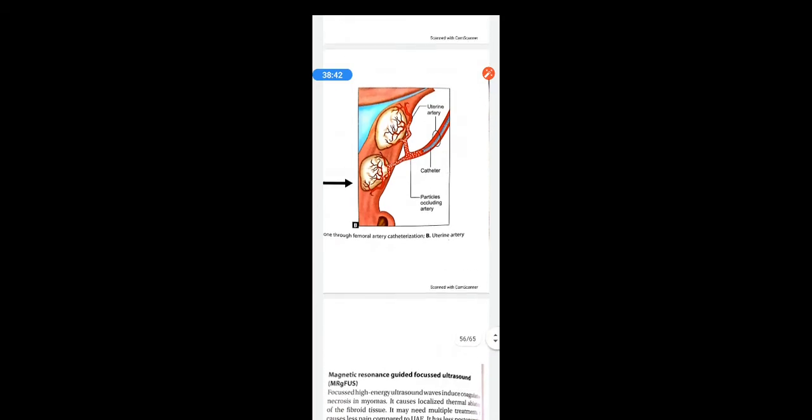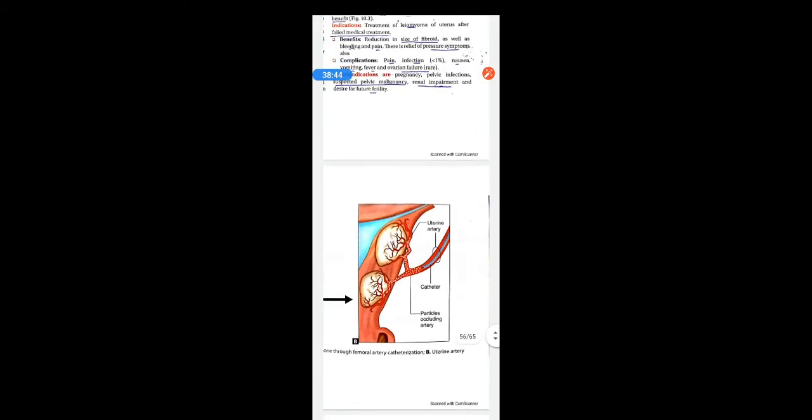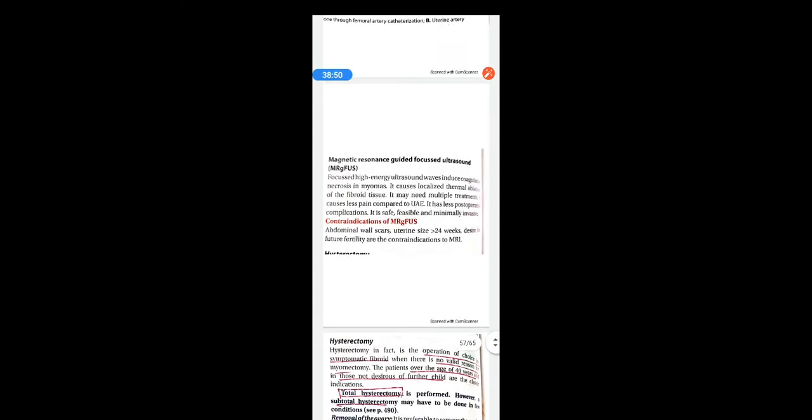So that was the procedure of uterine artery embolization. Another technique is magnetic resonance guided focused ultrasound. We are using focused high energy ultrasound waves, which help in coagulation necrosis of the myoma. So with the help of waves we are again causing necrosis, which is called coagulation necrosis, in the fibroids. It causes localized thermal ablation of the fibroid tissue.